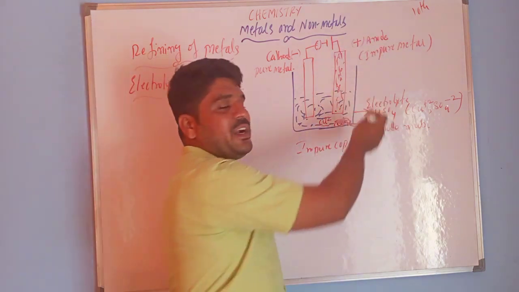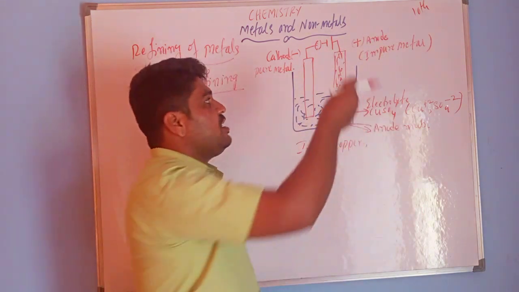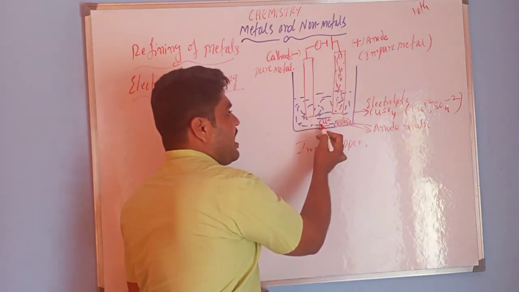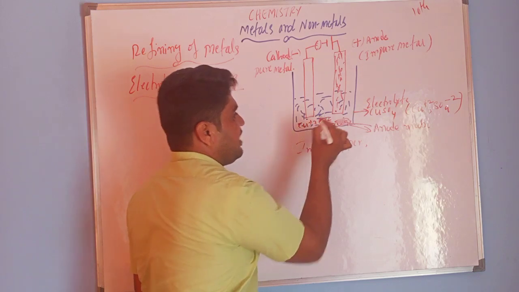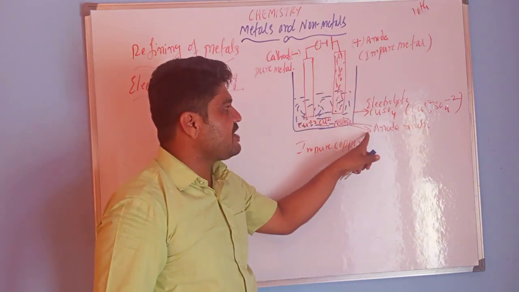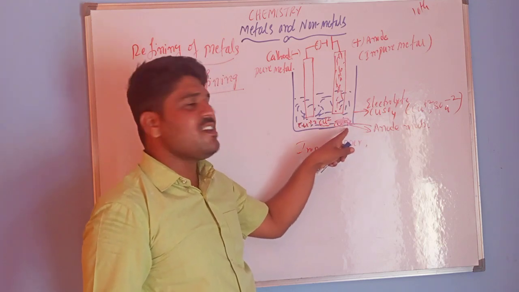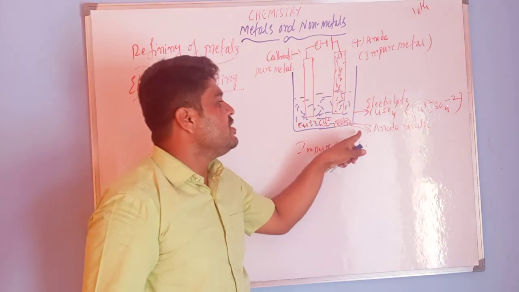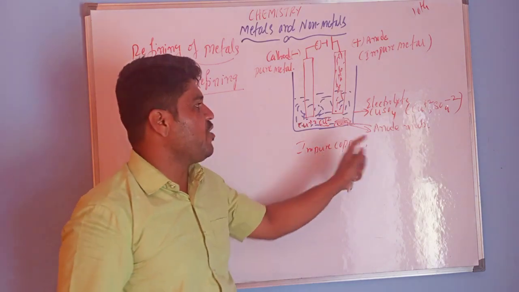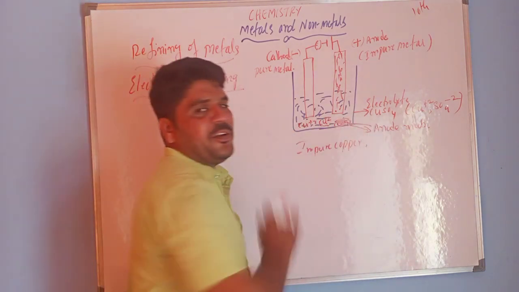In this impure metal, impurities are there and also pure metal is there. This pure metal is dissolved as Cu+2 ions. The impurities are collected at the bottom, and this we call anode mud.